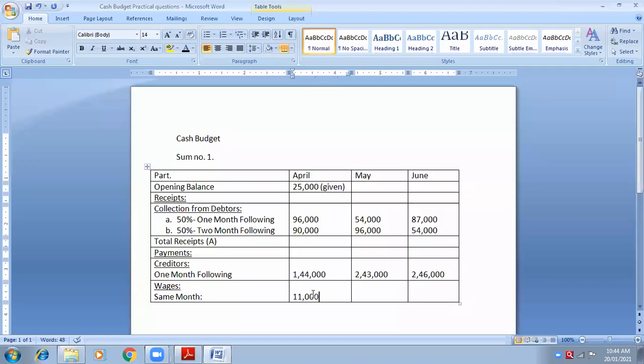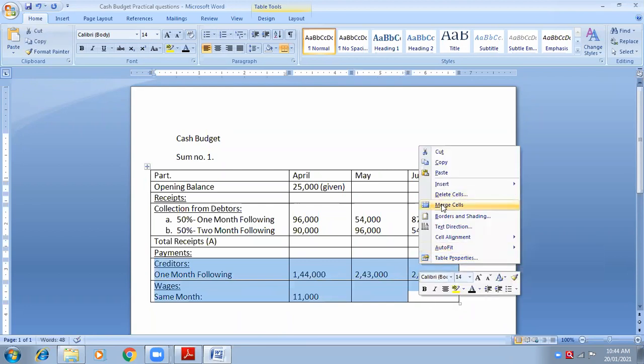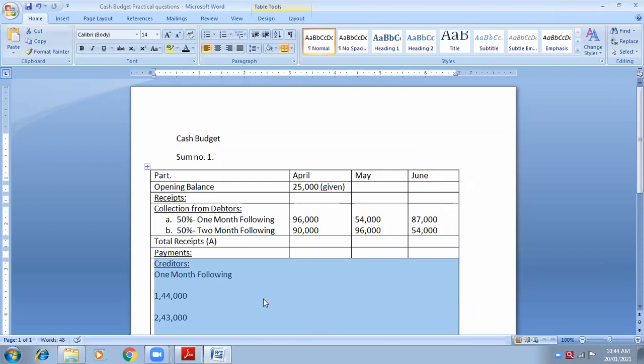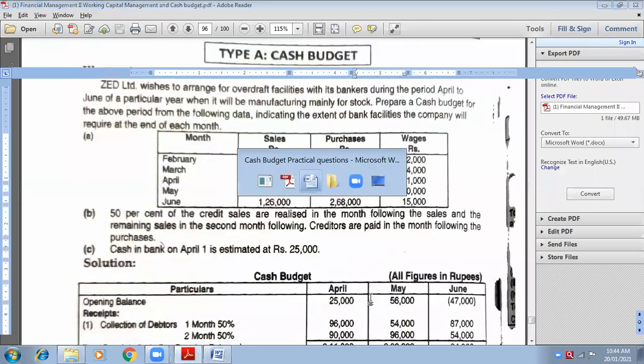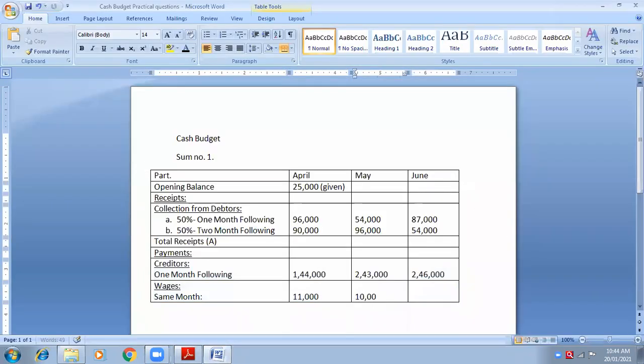Okay. Now I'm coming down to the next month, which is May. Can you tell me the same month for May? May. Okay. So what are the wages for May? 10,000. And what are the wages for June? 15,000.